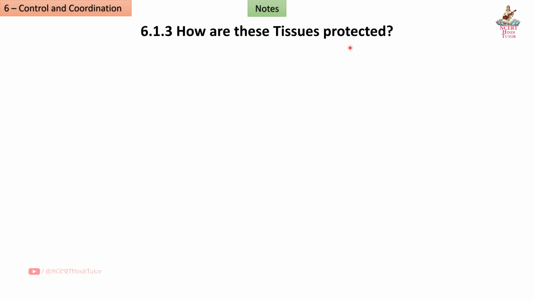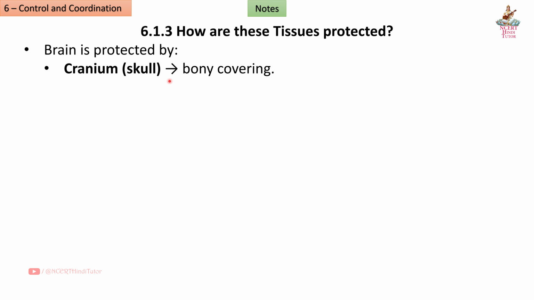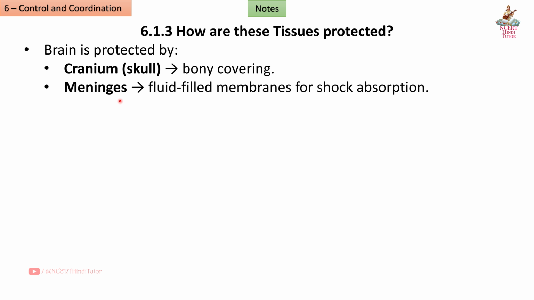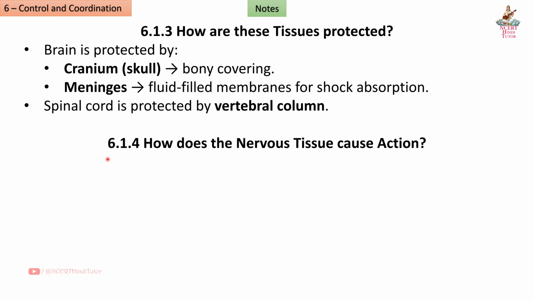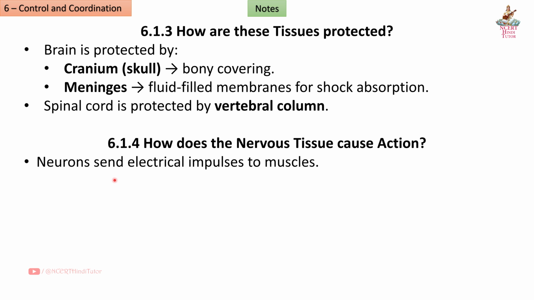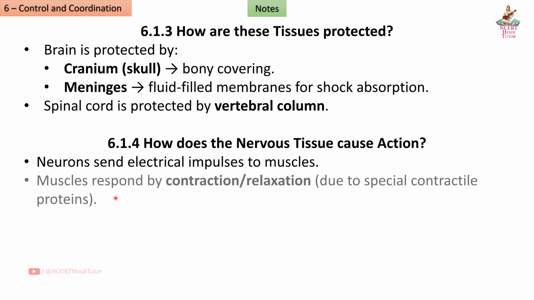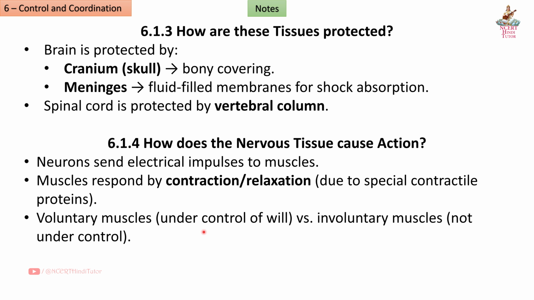6.1.3 How are these tissues protected? Brain is protected by cranium, skull, bony covering. Meninges, fluid-filled membrane for shock absorption. Spinal cord is protected by vertebral column. 6.1.4 How does the nervous tissue cause action? Neurons send electrical impulses to muscles. Muscles respond by contraction, relaxation due to special contractile proteins. Voluntary muscles are under control of will versus involuntary muscles not under control.